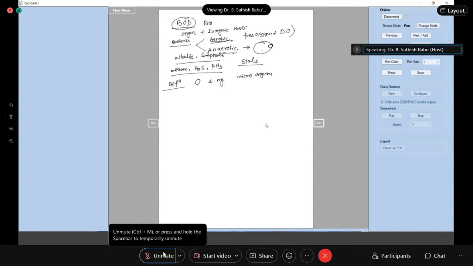No, it is in 1 dm cube of water, which is kept for a period of 5 days. Anyone not able to understand the definition? Ma'am, could you tell the last part, for 5 days? Can you repeat it one more time, ma'am?